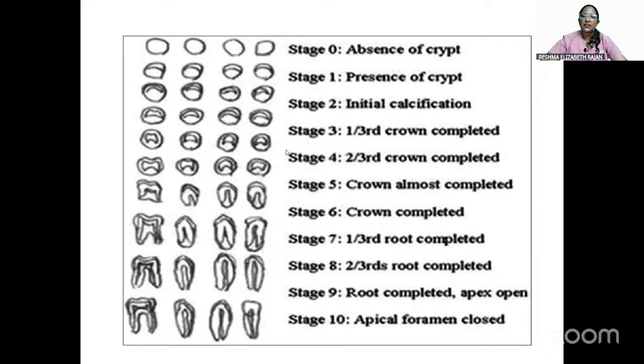So just remember that stage 6 is crown completed. And before 3, it will be absence of crypt, presence of crypt, and initial calcification. And after 3, only the crown starts forming. So 1/3 crown completed, 2/3 crown completed, crown almost completed, and stage 6 will be crown completed. So after 6, it will be about root. So 1/3 root, 2/3 root, root completed, and root almost completed, that is apex open, and stage 10 will be apical foramen closed, that is root is completely formed. So stage 1 is presence of crypt.